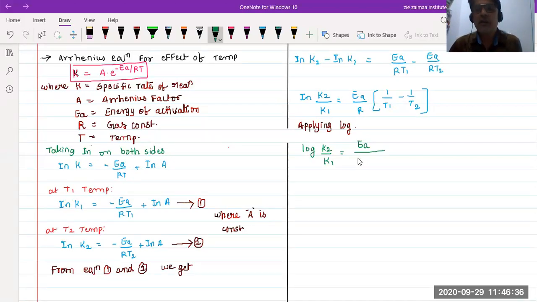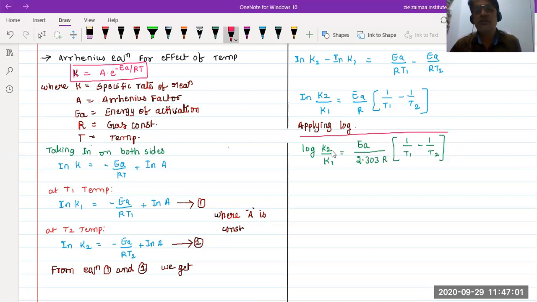So here we need to multiply the equation with 2.303 into R. The remaining should be written the same, 1 by T1 minus 1 by T2. Okay, so this is the Arrhenius equation formula.